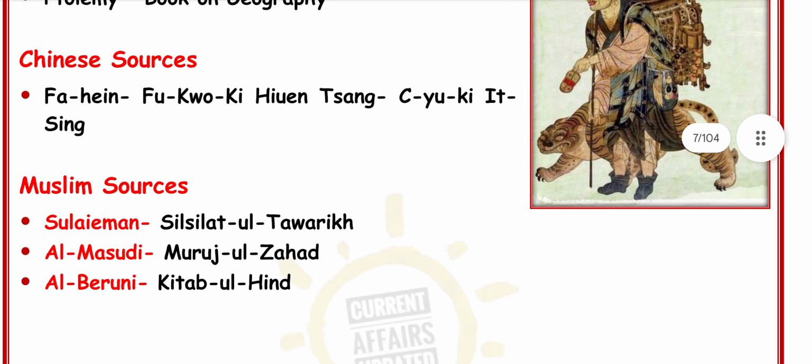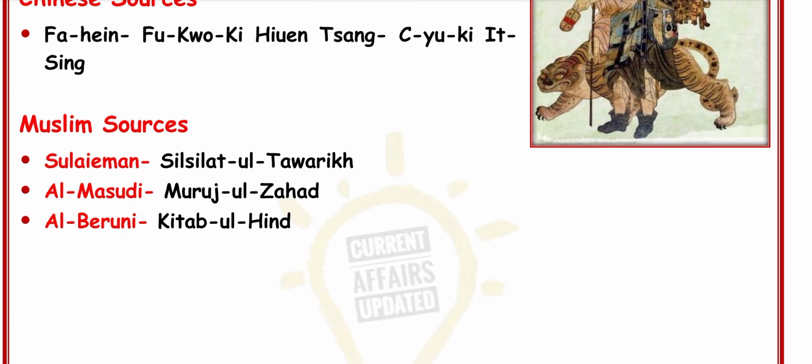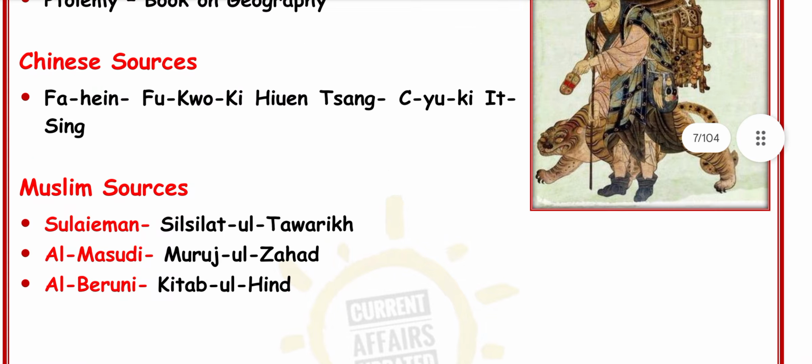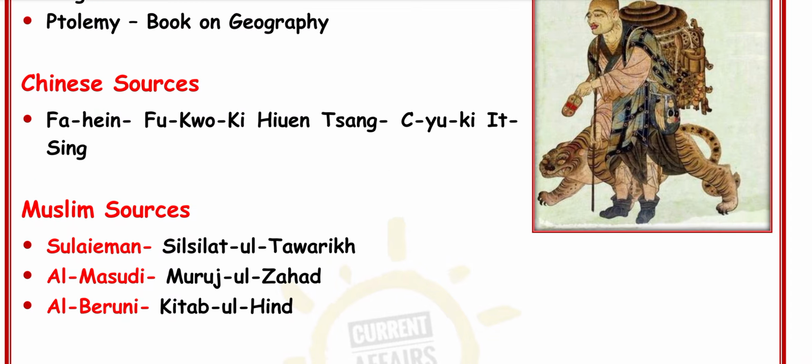Muslim sources such as Suleiman, Silsilat-ul-Tawarikh, Al-Masudi, Muruj-ul-Zahab, and Al-Biruni, Kitab-ul-Hind. These are the Muslim sources.